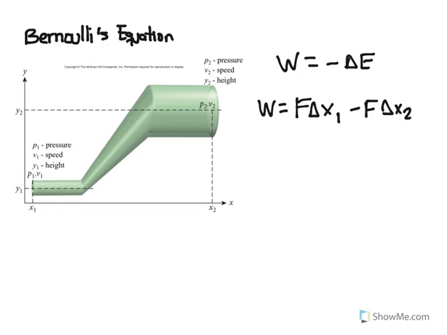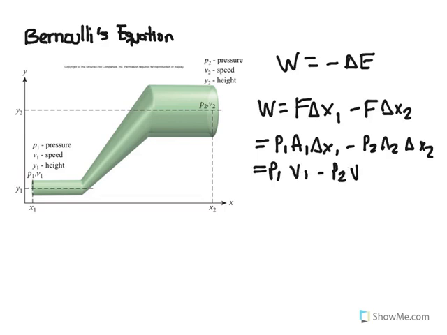Now we know that force in this case is due to pressure, and it's pressure 1 area 1 delta x1 minus pressure 2 area 2 delta x2, and we can actually conceive area times delta x as volume, which means then this is going to be pressure 1 volume 1 minus pressure 2 volume 2.